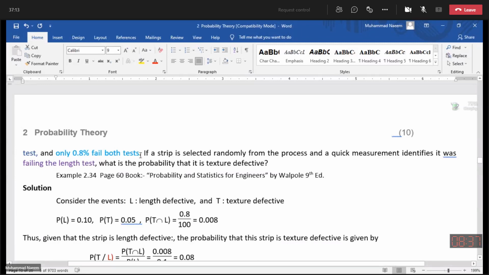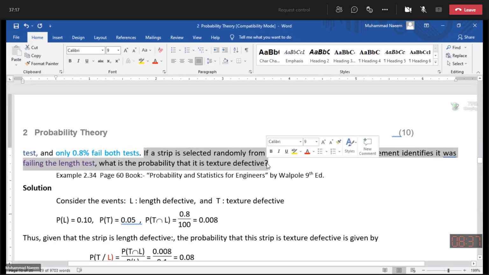On this basis, find this conditional probability. This statement shows the conditional probability: if a strip is selected randomly from a process and a quick measurement identifies that it was failing the length test.